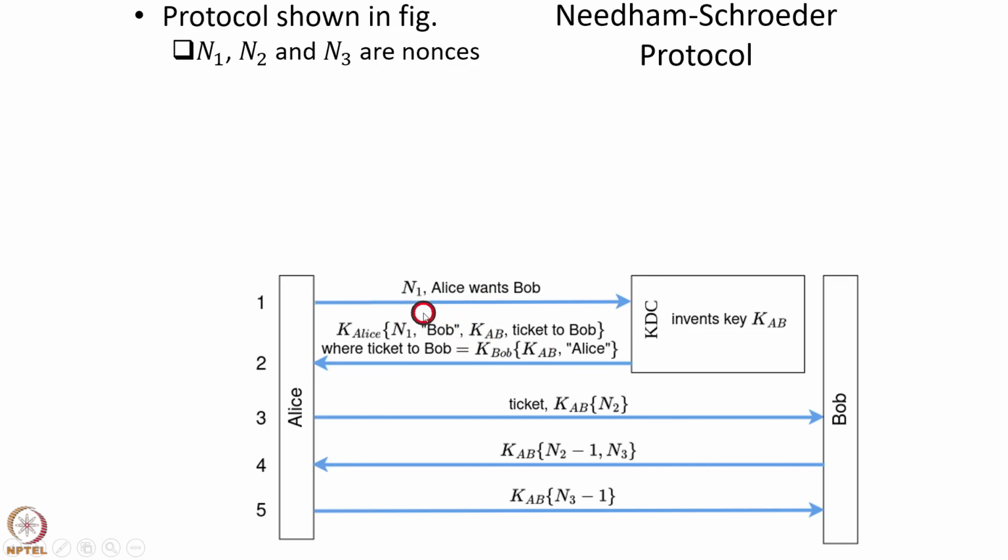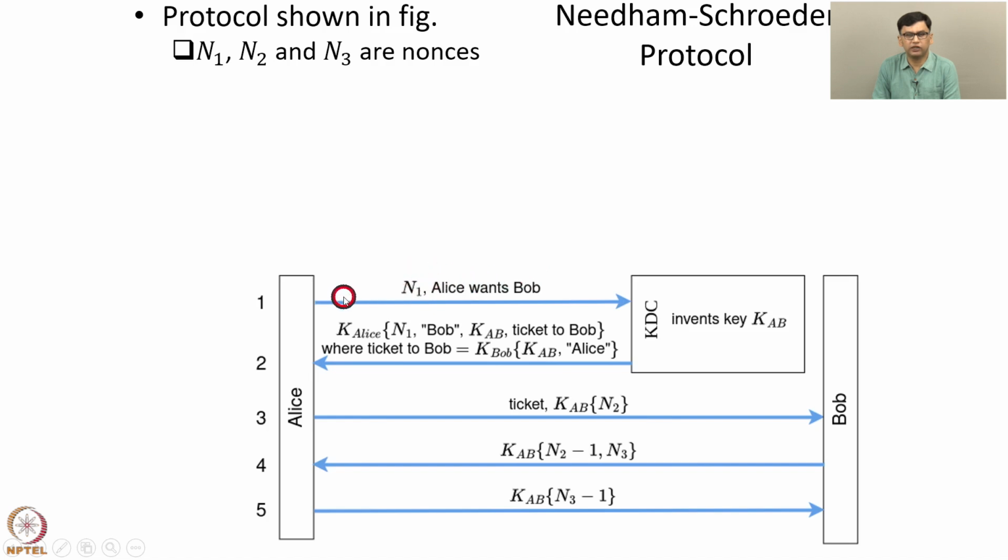Here N1, N2 and N3 are nonces. This is a scenario where there is a KDC in a network and a user Alice wants to communicate with a user Bob. So this protocol operates as follows. First, Alice sends a message to the KDC saying that she wants to communicate with Bob, and Alice includes a nonce in this message, N1.